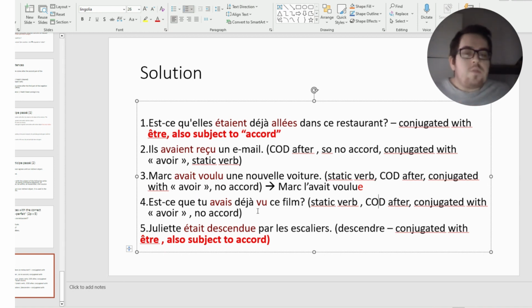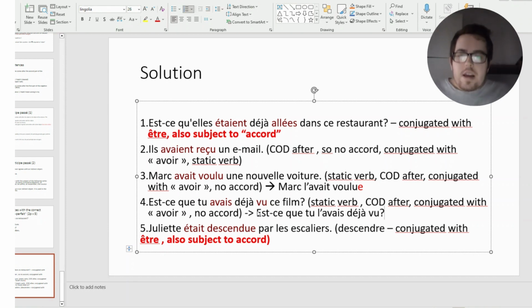And so we do not have any accord, but if we would have had the direct object pronoun before, like this, then we would have had an accord. Est-ce que tu l'avais déjà vu? And the accord would be the same. I mean, basically, you'd have nothing because le film is masculine singular, right?